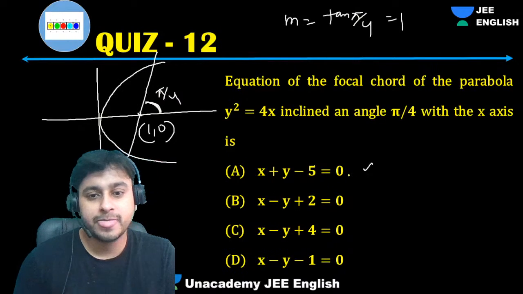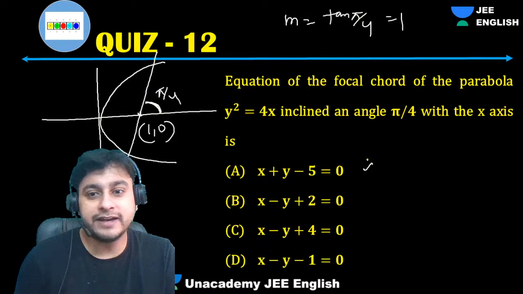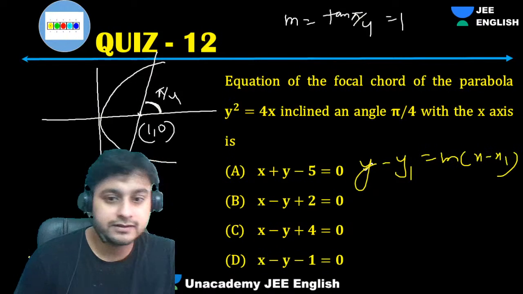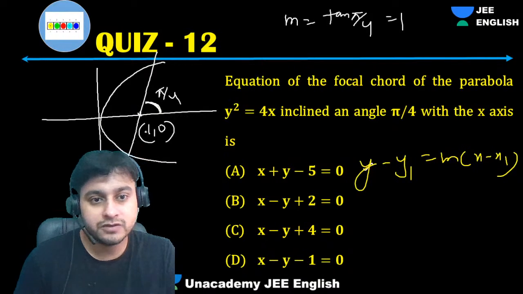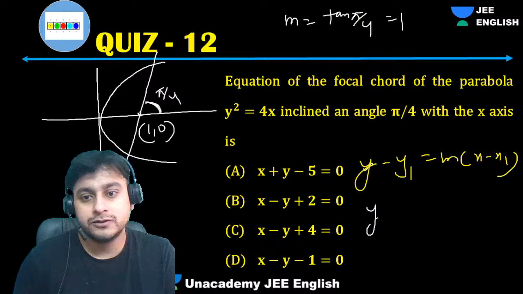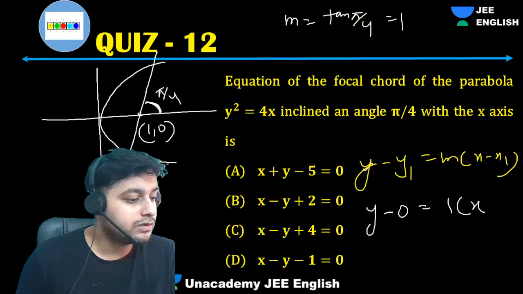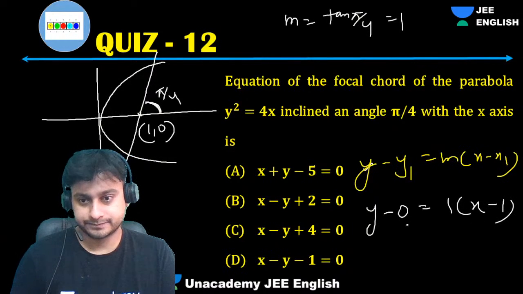Yes, very good. Y minus y1 equals m into x minus x1. Y1 is 0, so y minus 0 equals slope into x minus 1. What are we getting?